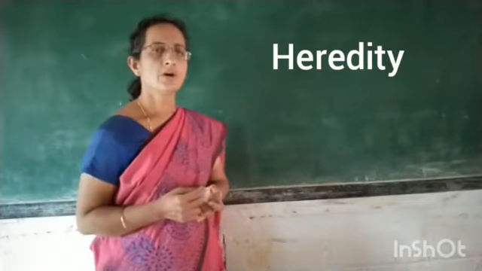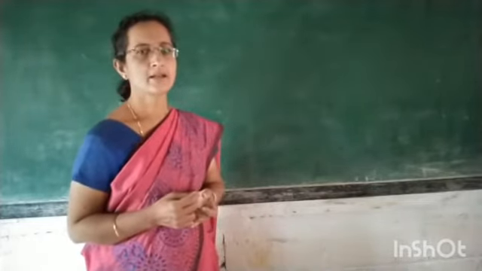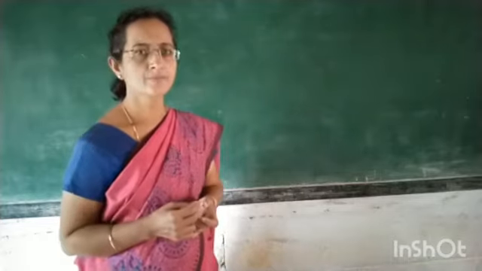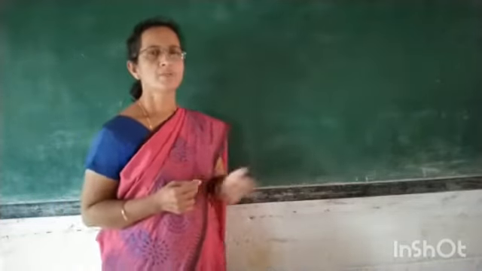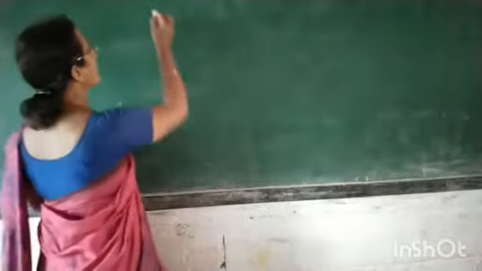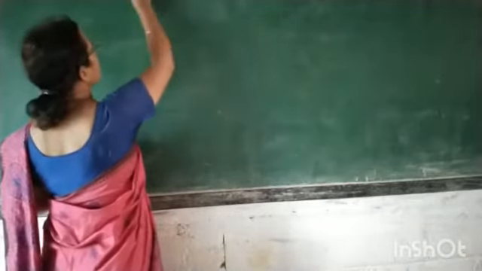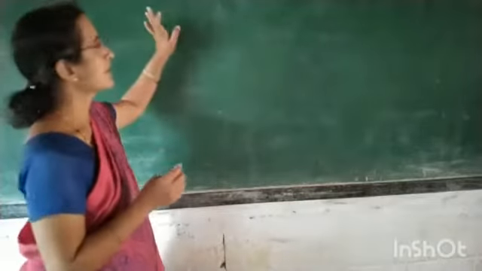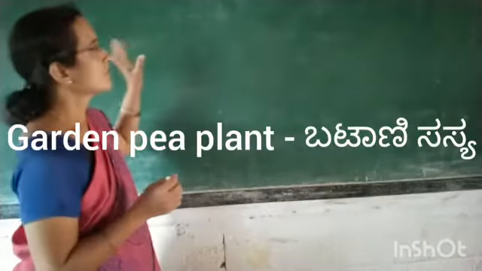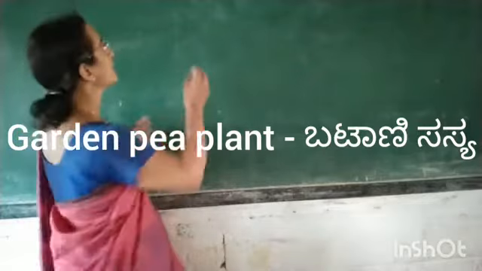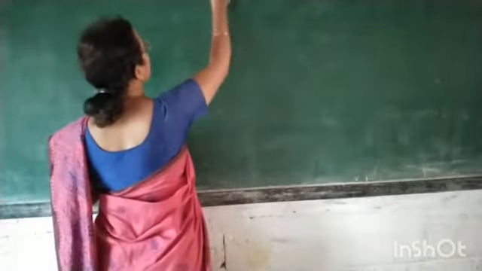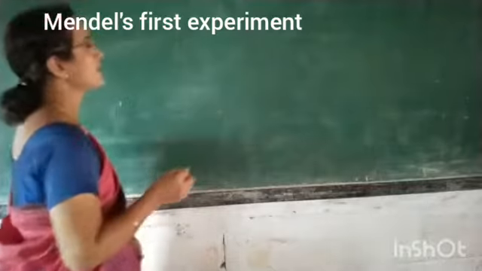He grew garden pea plants in the backyard of the monastery. He chose particularly these garden pea plants. Garden pea plants were the plants of the experiments conducted by Gregor Johann Mendel.